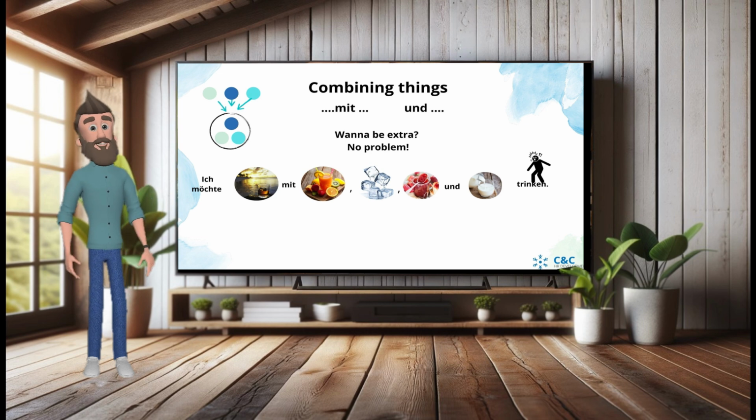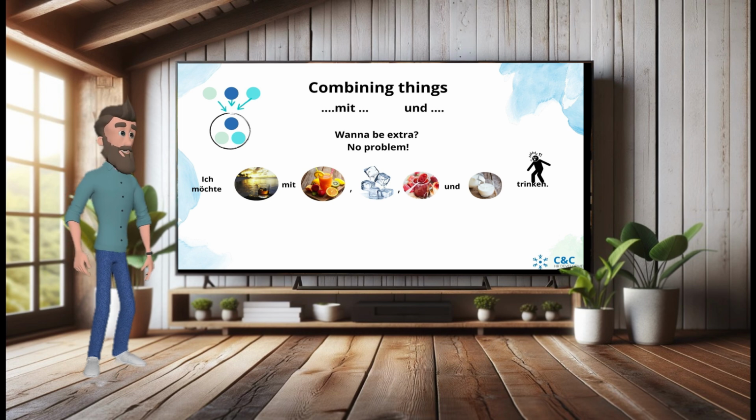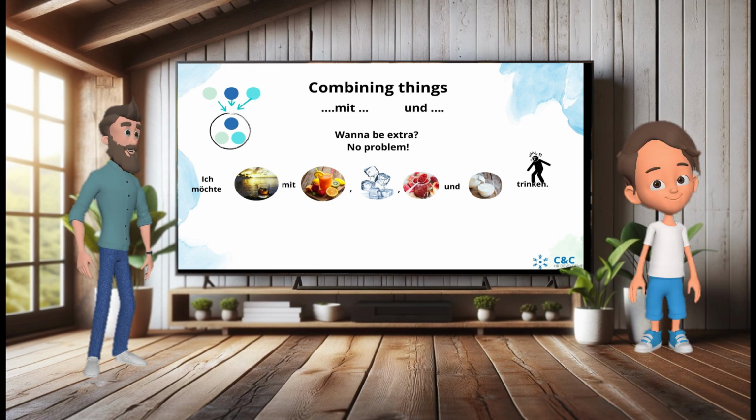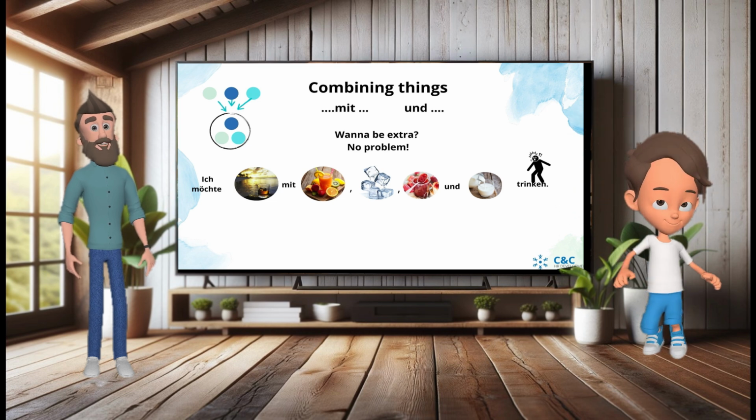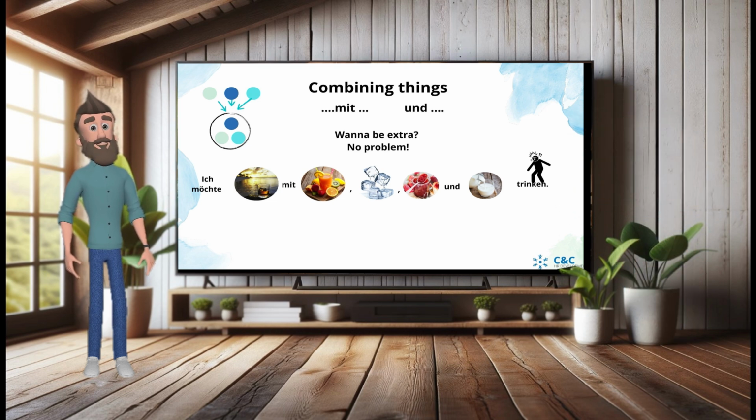This is a language course, so you can make things up. That's absolutely okay. So if you feel like you want, ich möchte Rum mit Saft, Eis, Marmelade und Milch trinken, oh no! Help! feel free to say that. It's just fun.